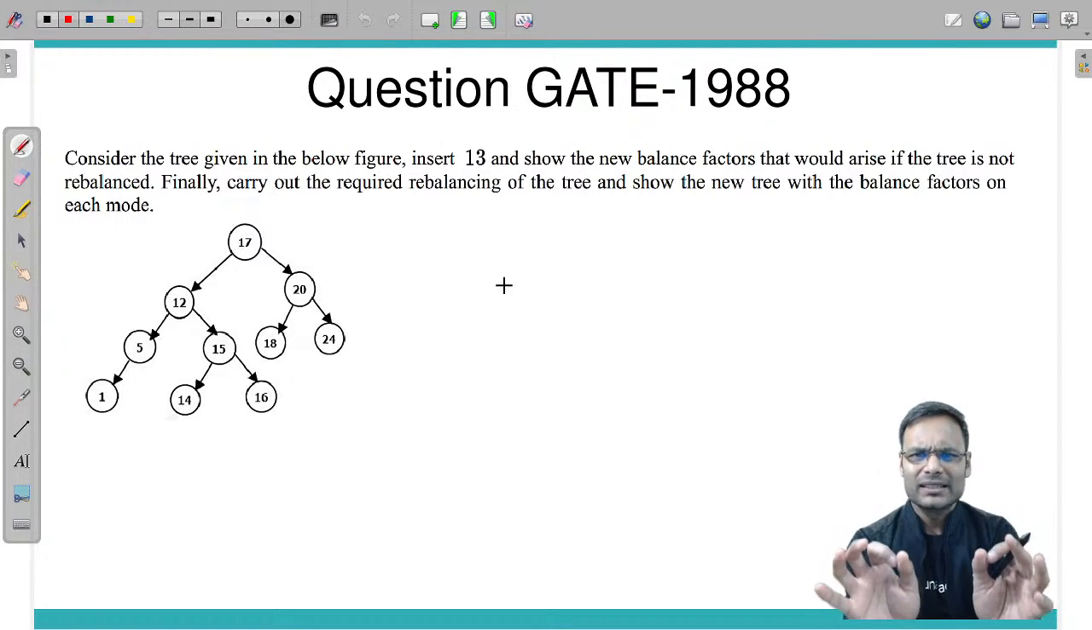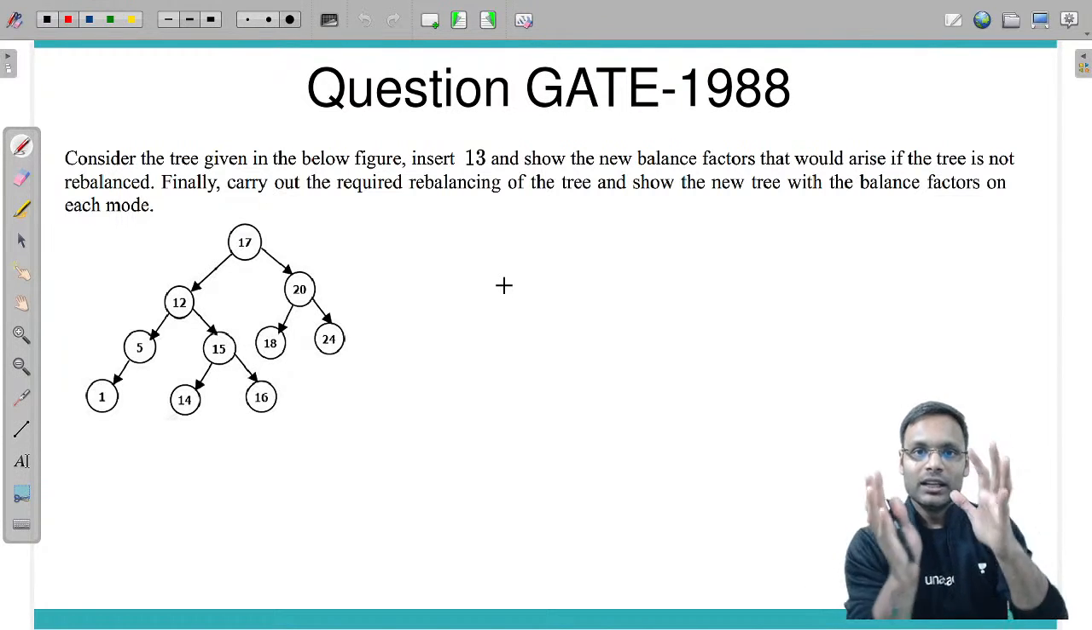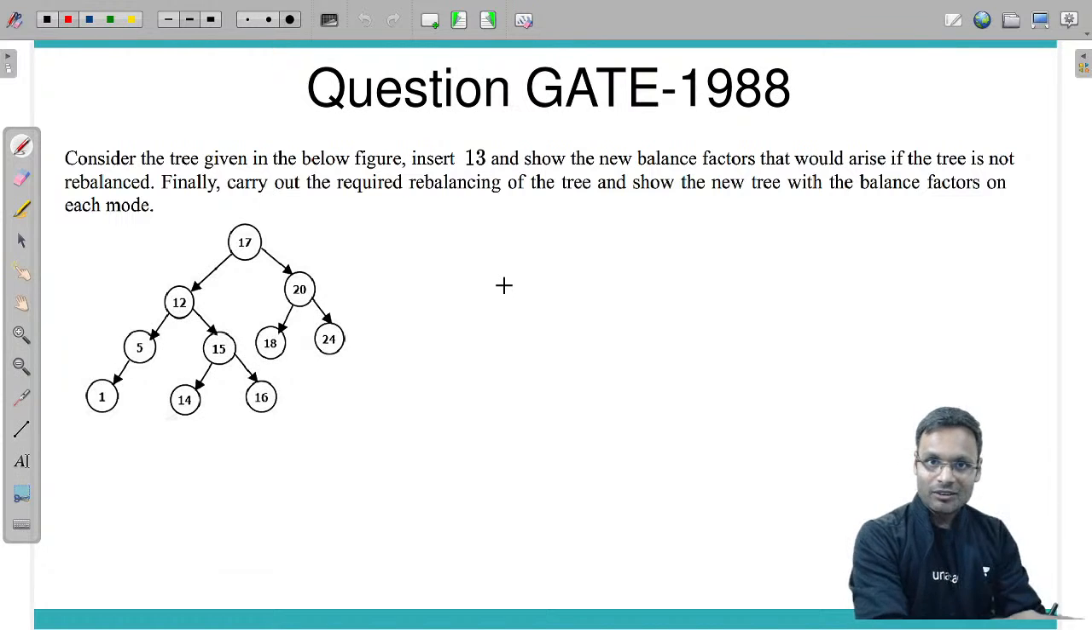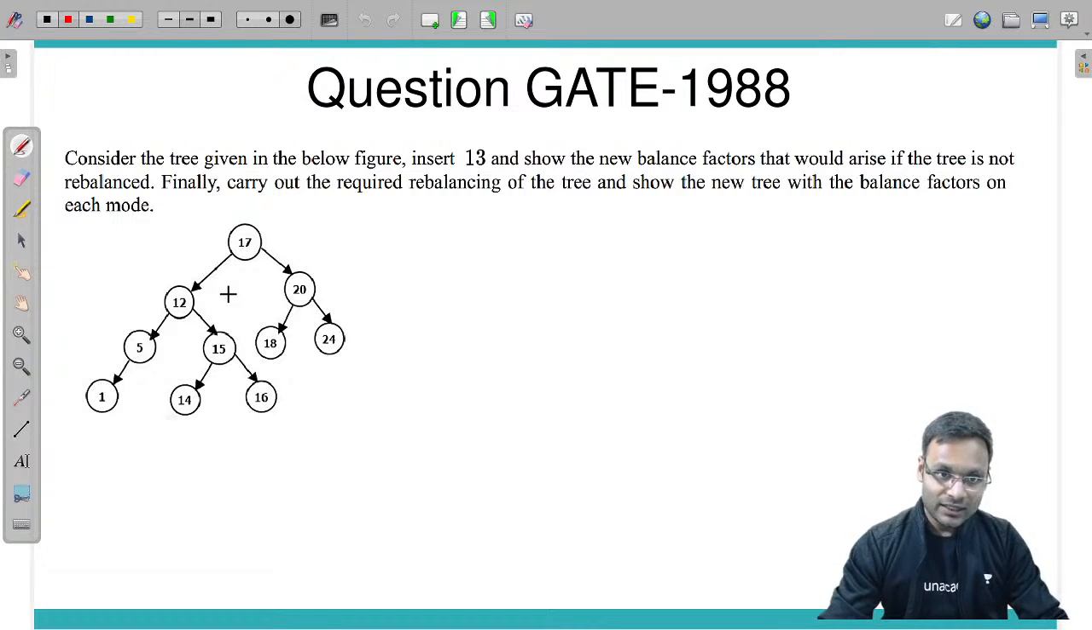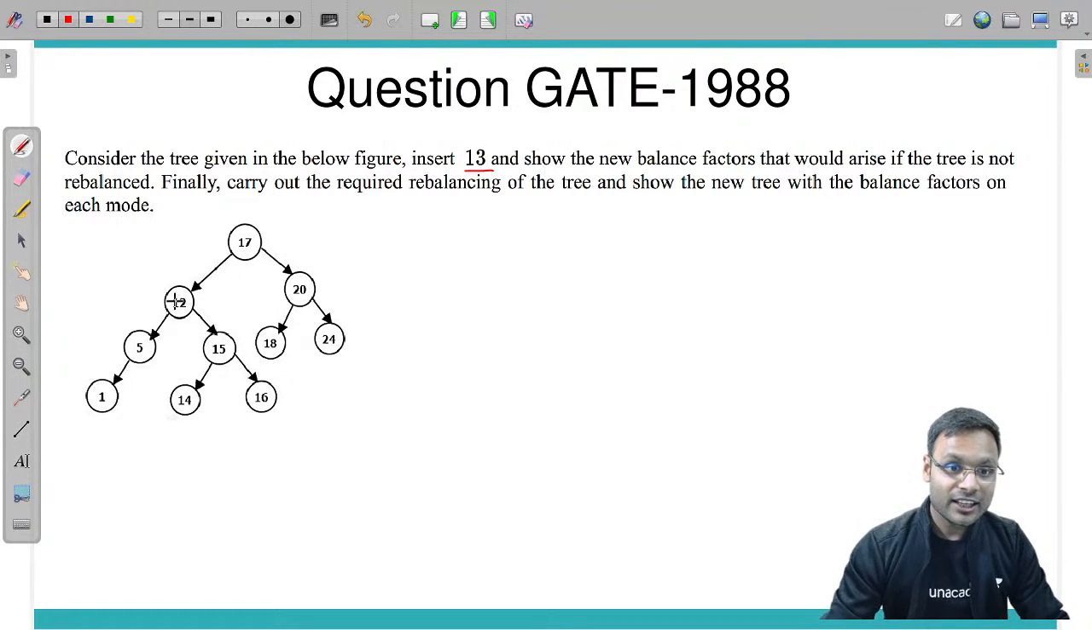The definition of BST is very simple. For every node, the left subtree should contain lesser values, the right subtree should contain greater values. So for 17, the entire left subtree has smaller values, the entire right subtree has greater values. For any node, this particular thing is applicable. Now you need to insert 13, right? Let's insert 13. So 13 should be lesser than 17. Yes, left side. 13 is greater than 12. Yes, so right side. Then 13 is lesser than 15, lesser than 14. So 13 should be inserted here.